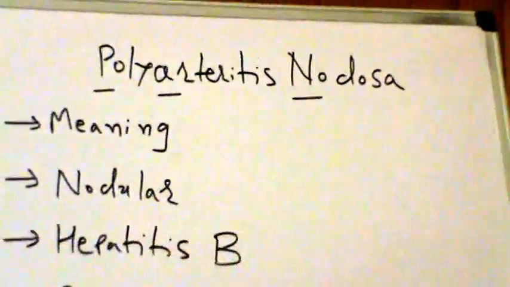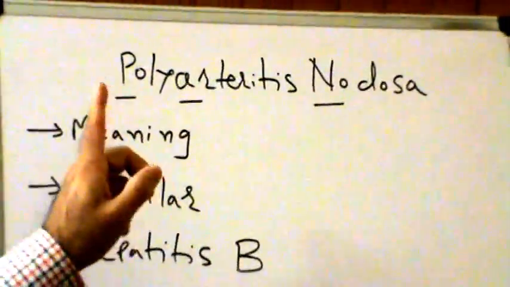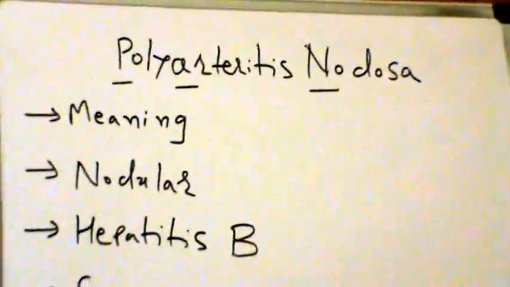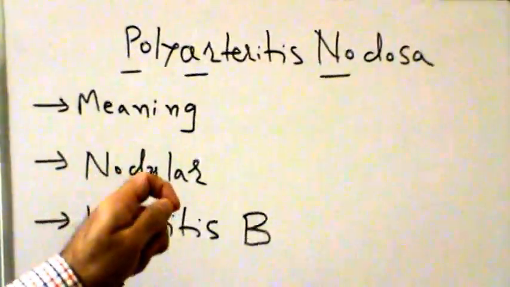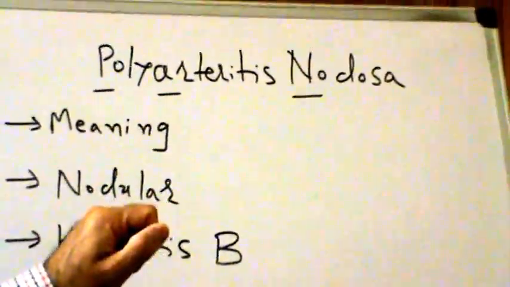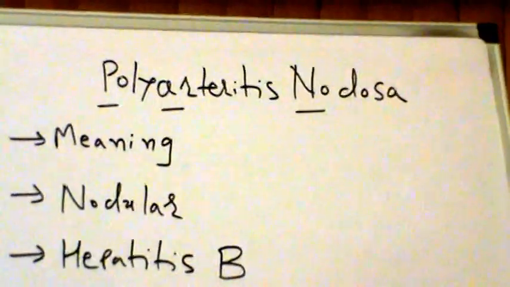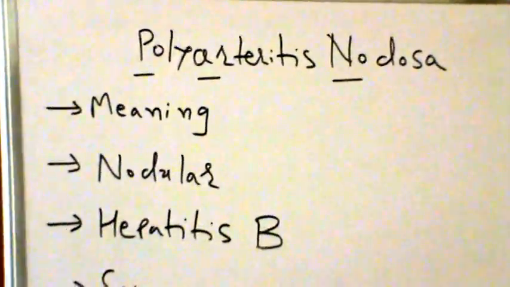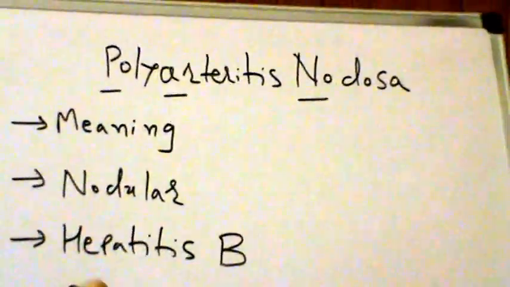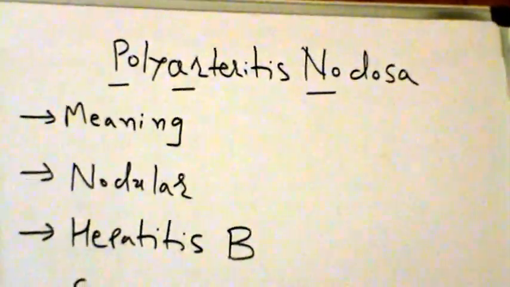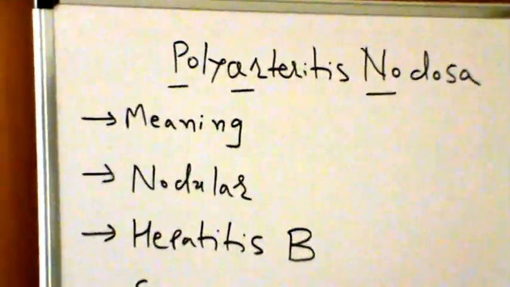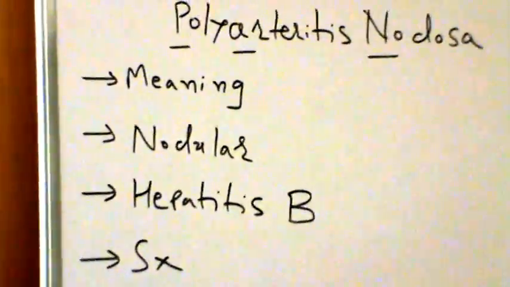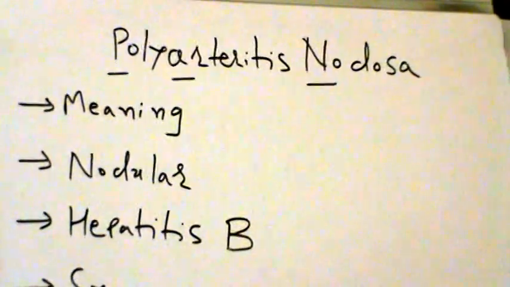Polyarteritis nodosa is a type of vasculitis that affects small to medium arteries and leads to significant narrowing of the vasculature. Patients or the insureds with polyarteritis nodosa can have symptoms like bloody diarrhea, skin lesions, and impaired motor function caused by neuropathy, and we'll get into the symptoms soon.